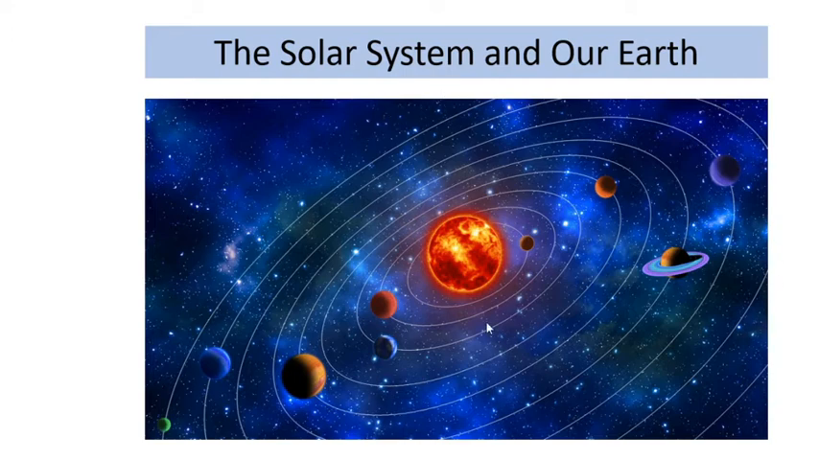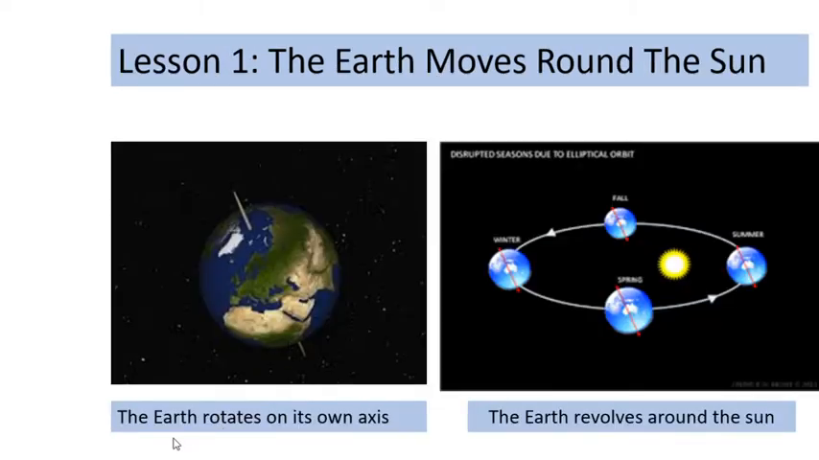The Earth has two types of motion. One is that the Earth rotates on its own axis, and another is that the Earth revolves around the sun. The first one causes day and night, and this revolution causes season changes. Now, lesson 1: The Earth moves around the sun.